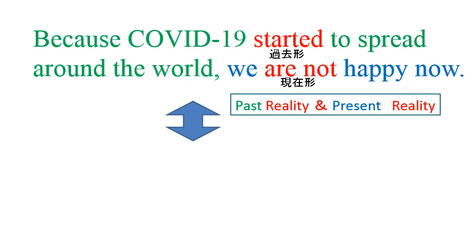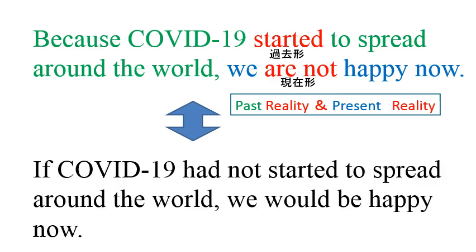Now, let's try to imagine the opposite of this. You can think of a different situation, the opposite of this past reality and present reality. If COVID-19 had not started to spread around the world, we would be happy now.